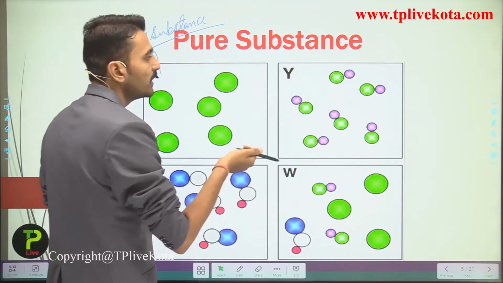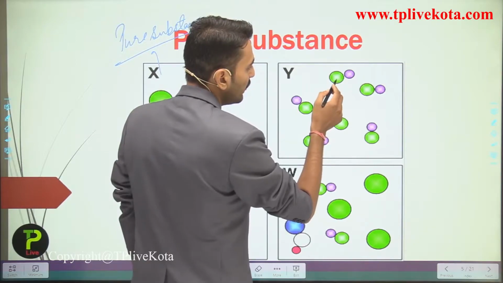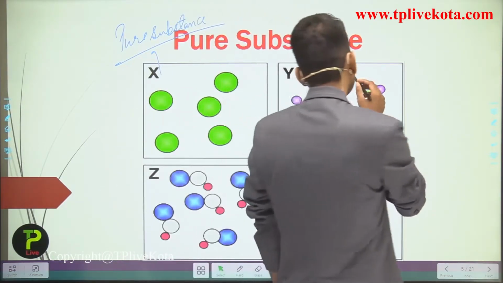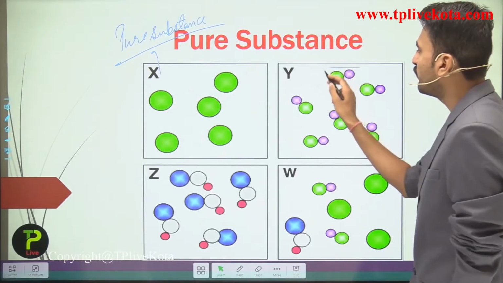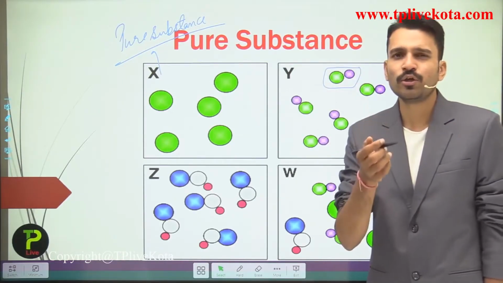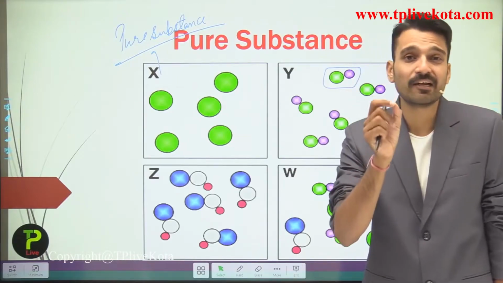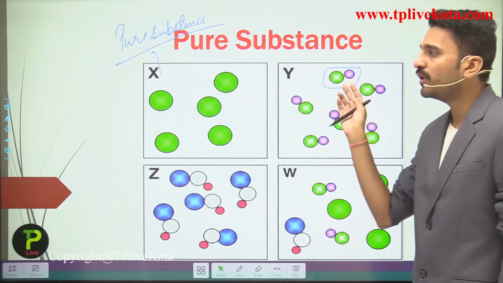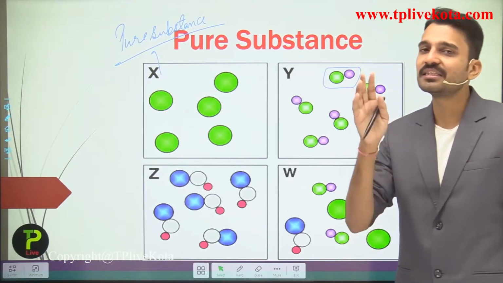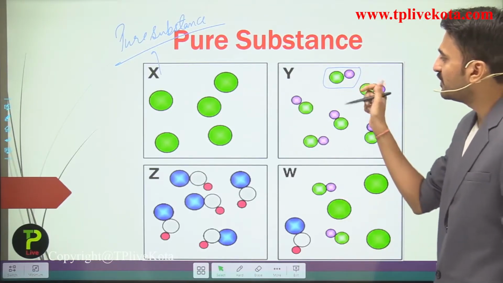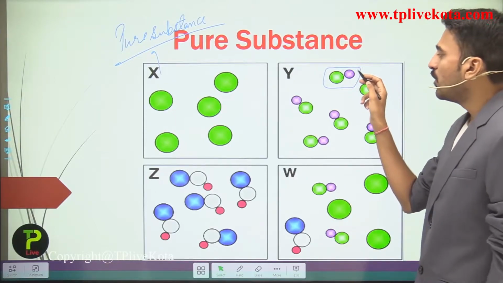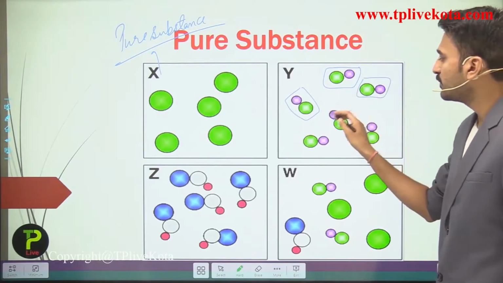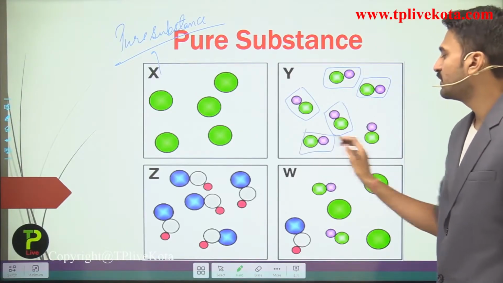Checking for the Y. So here you can see a green atom is combining with this particular purple atom. So here they are forming a molecule, or I can say they are forming a particle. That is, the two are forming a single kind of particle. They are not individual particles, they are simply the single kind of particle. Here this is green, this is purple, and this is also the same, all same, same and same.